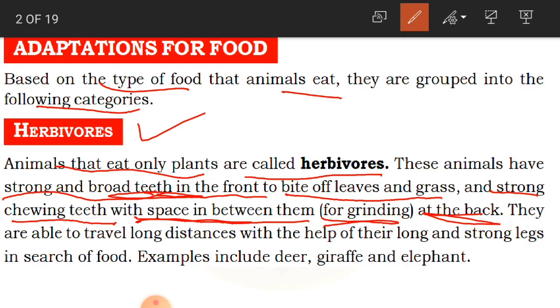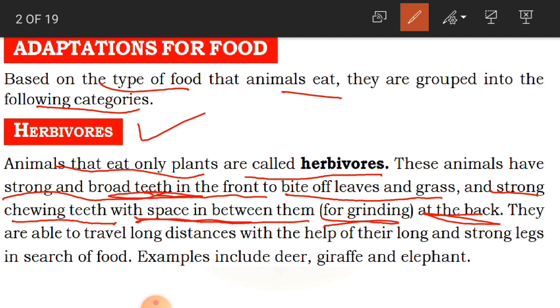Children, they are able to travel long distances with the help of their long and strong legs in search of food. They'll travel from one place to another place in search of food. So how are they able to go?